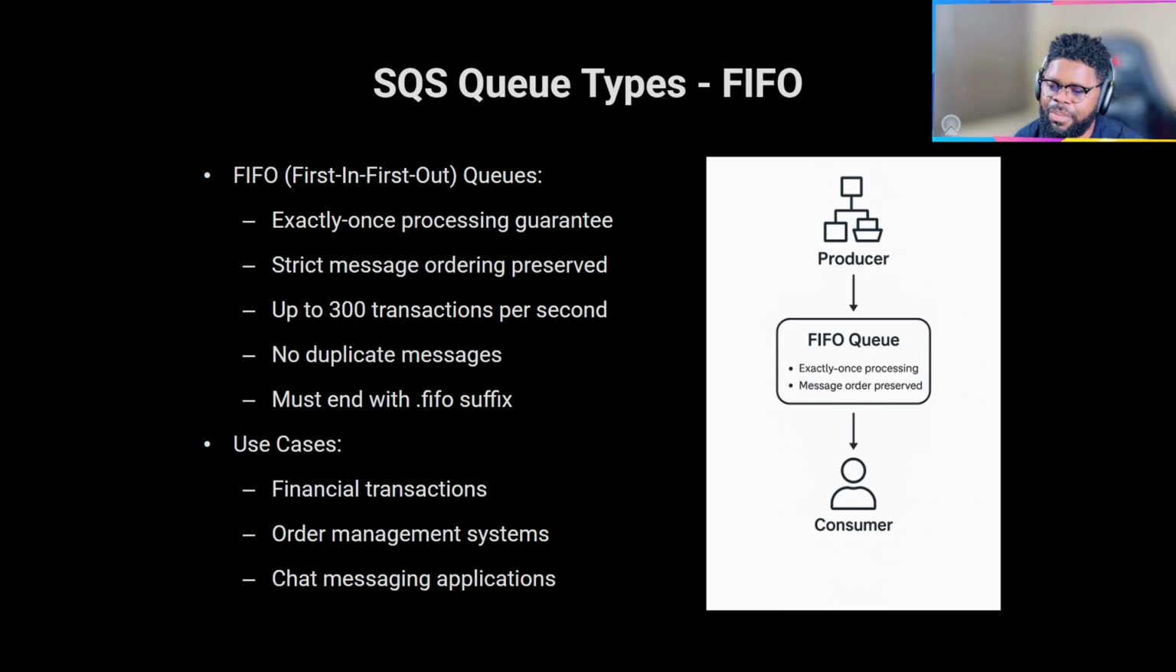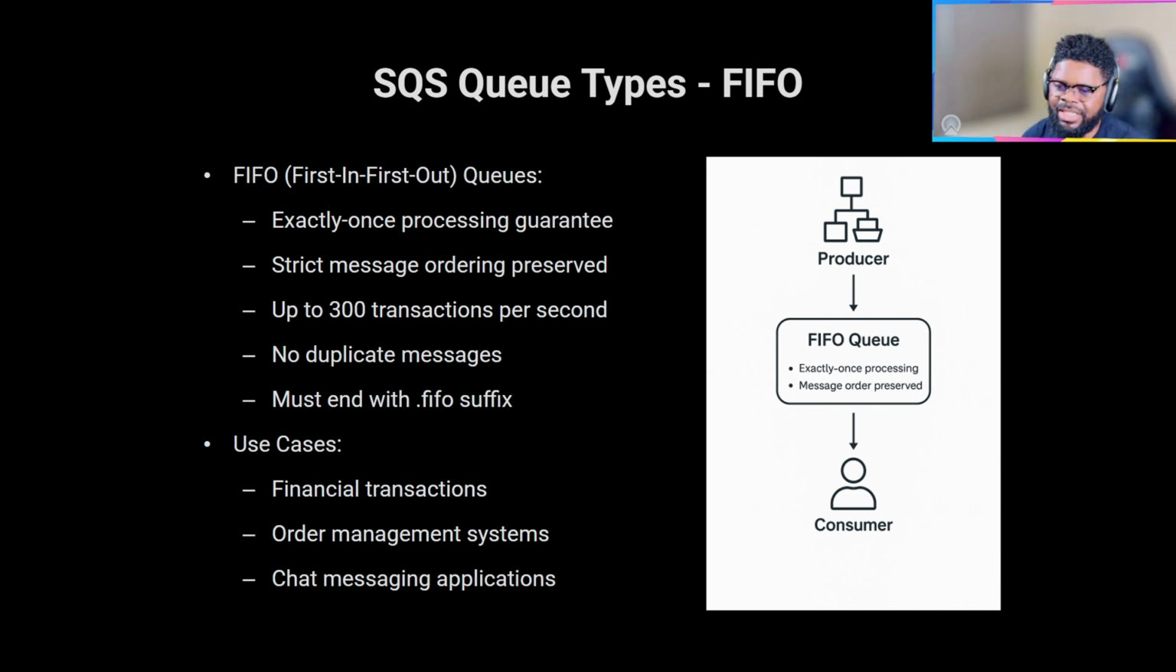In terms of throughput, you have to optimize FIFO to give you high throughput, but standard comes by default, right? So up to 300 transactions per second, but you can actually optimize FIFO to get even more throughput, okay? No duplicate messages, but one thing you need to understand is that for it to be a FIFO queue, it has to end with .fifo, and that's just the difference, right? Standard queue, you can name it whatever you want, but FIFO queues are named with .fifo.